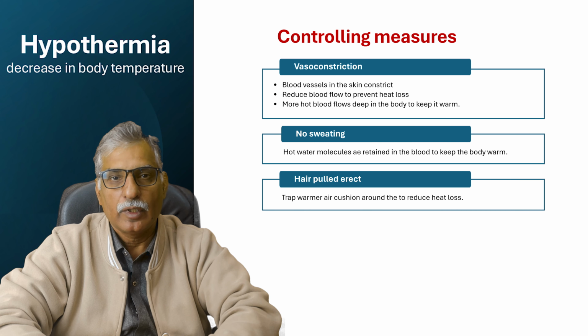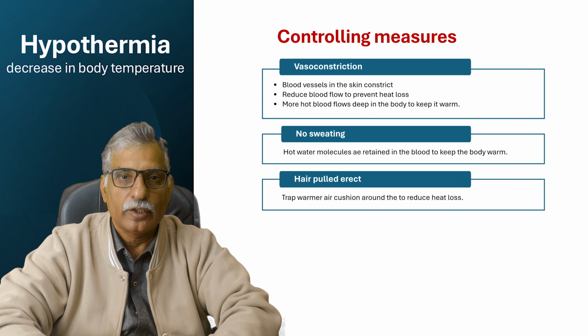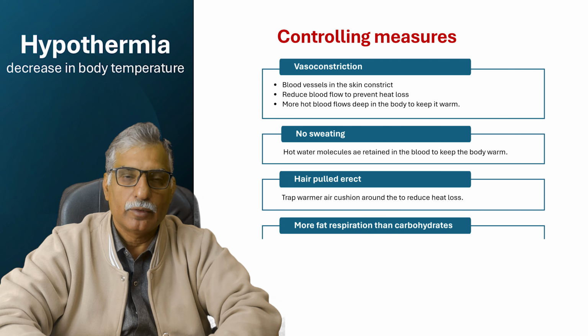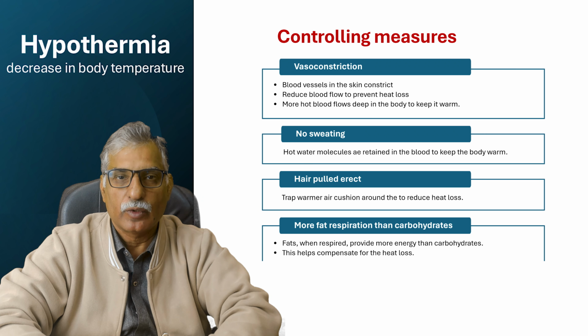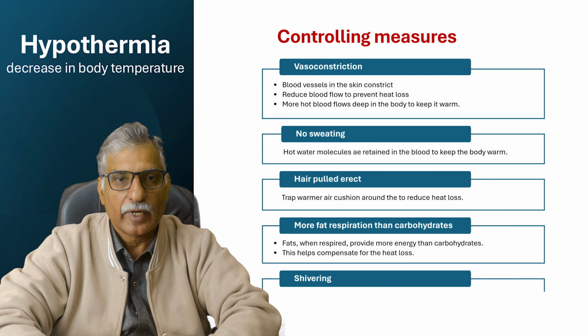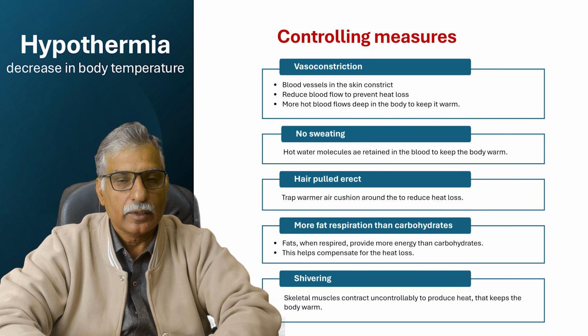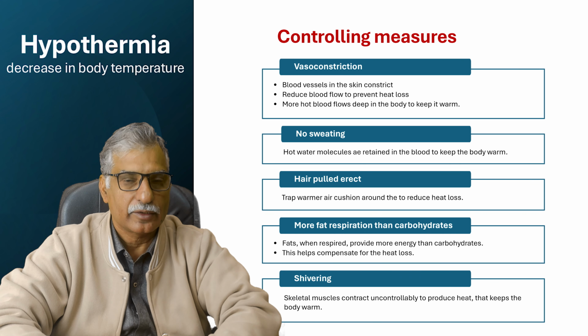At the same time, body tissues and body muscles switch to fat metabolism rather than staying at carbohydrate metabolism. Fat molecules, when they are respired, provide comparatively more energy than carbohydrates and proteins. So switching from carbohydrate metabolism to fat metabolism increases energy production and heat production within the body, and that increased heat will help maintain the body temperature at 37 degrees Celsius.